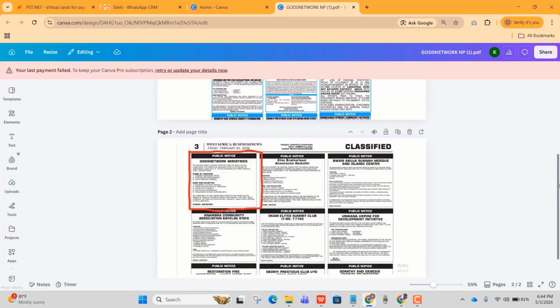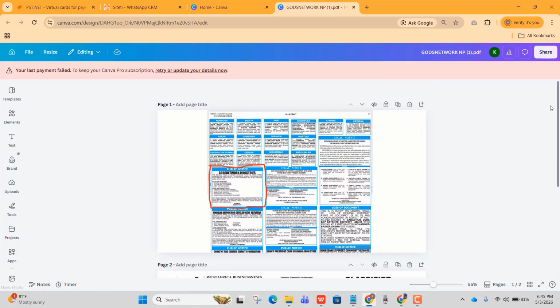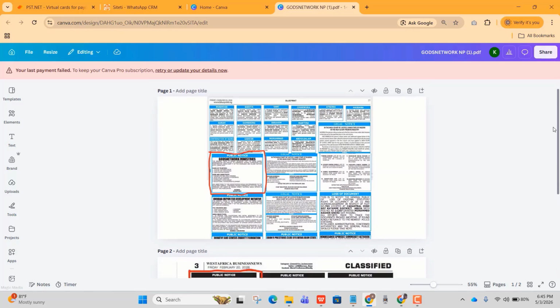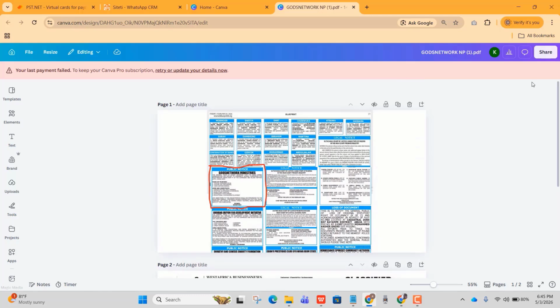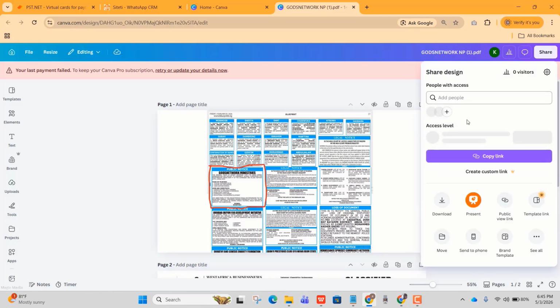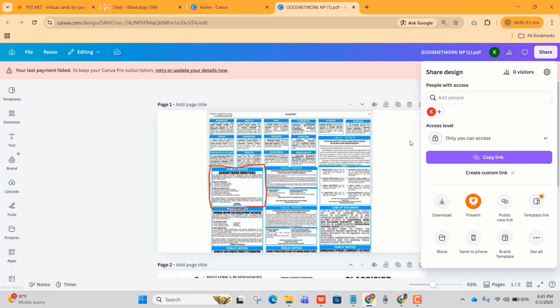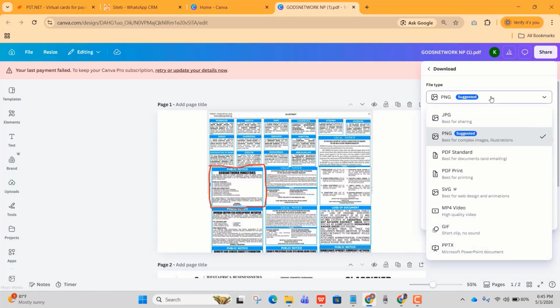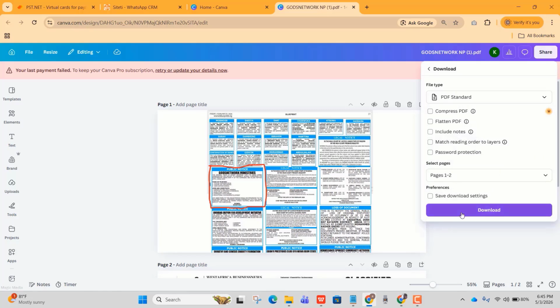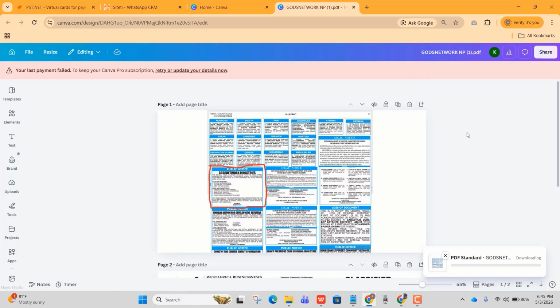So what it means is that once I download these 2 files, it's going to come up as a single PDF file, but the 2 papers are in that one document. You don't want to separate them, because when you want to upload this to CAC, they won't give you 2 pages to do it. Okay, so you name it, and if you want to save it, make sure that you save it as a PDF file. That's the only one that will work. So that's all you need to do. Just download it. Once you download it, the document is going to be saved, and then you can go ahead to the CAC Portal and upload it.